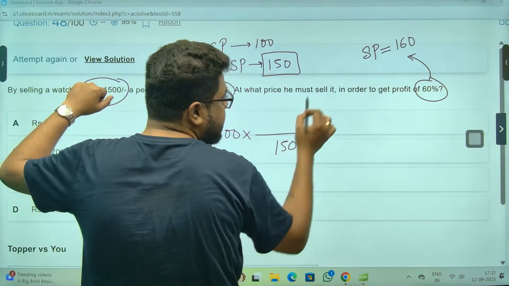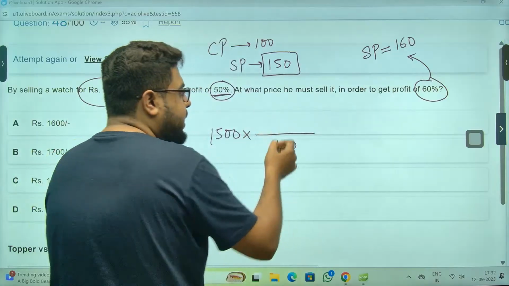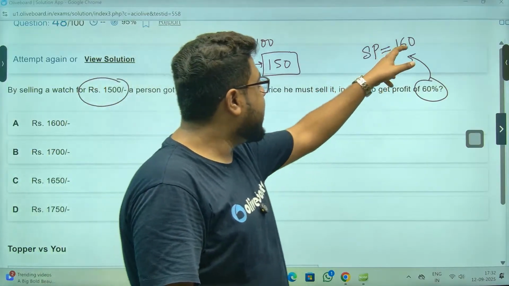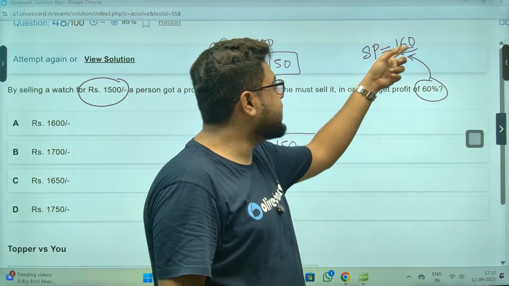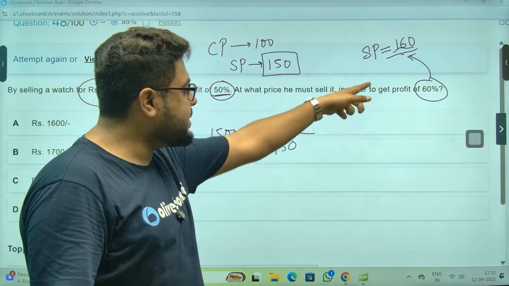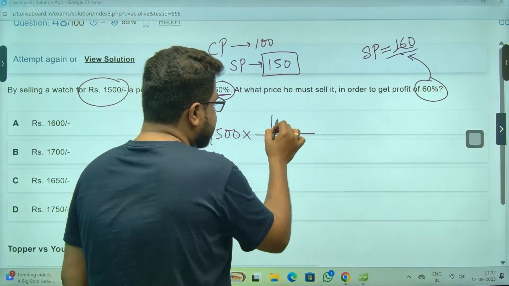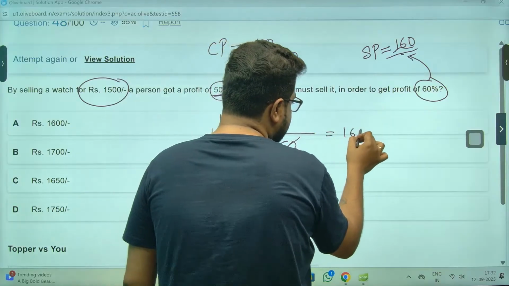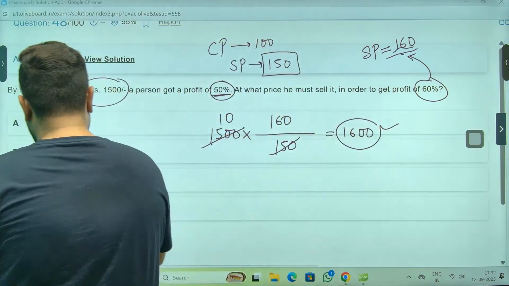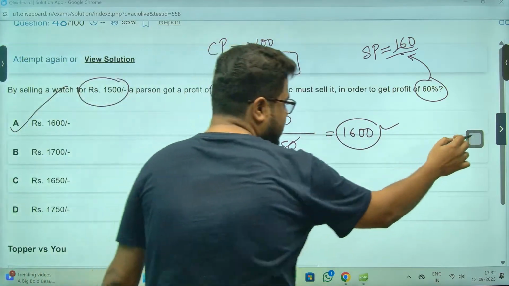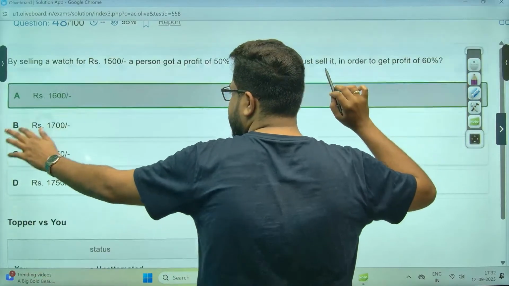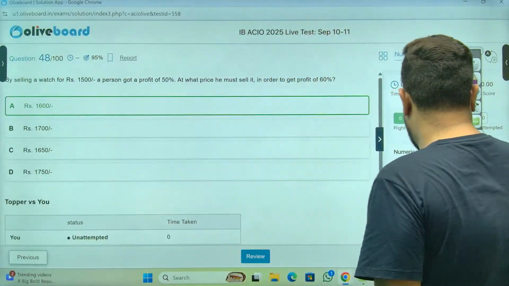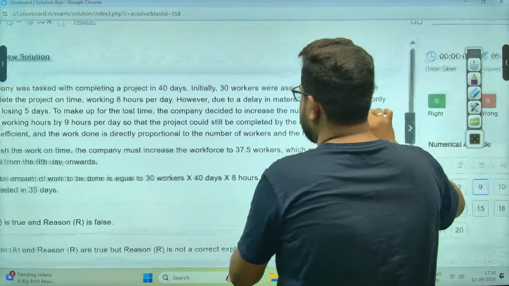Meaning this represents this SP. Put it down. And whatever I need to find, I'll put it in the numerator. I need to find the value of this, SP when there is a 60% profit. So that is 160. Sir, ये हो गया 10. So my answer will be 1,600. This was too easy of a question. Option number A is the correct answer. Perfect.